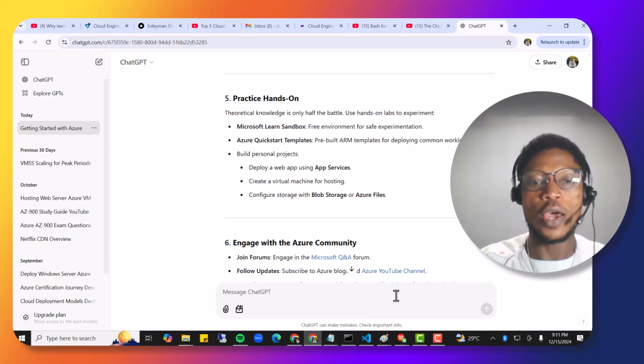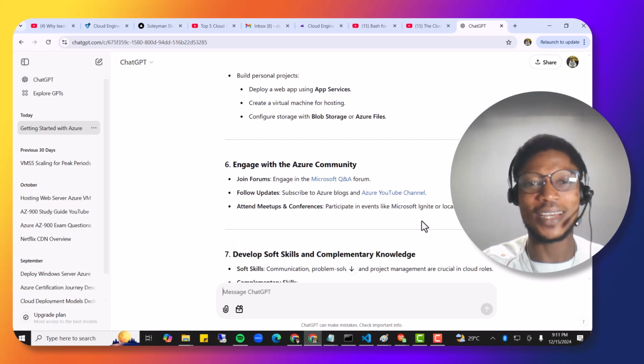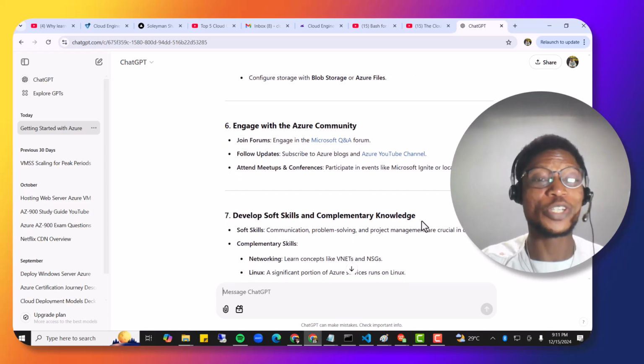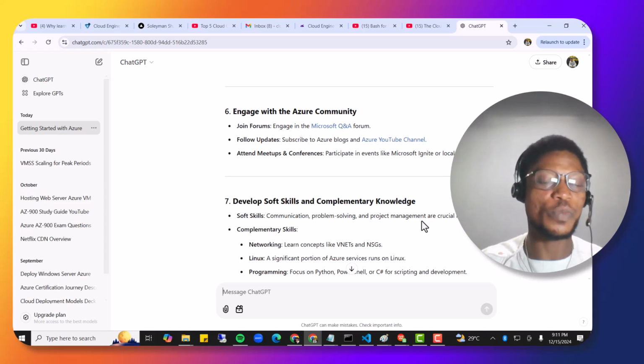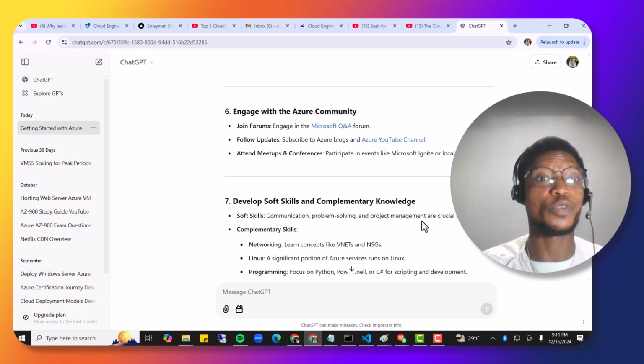And engage with the Azure community. I think this cannot be overemphasized. You just need to engage in the community. There are many Azure communities. Like I think there's AWS Community Builder, right? A lot of people go for that event. There's also the Azure community from Unilag, and there are some organizations as well that kind of bring Azure into place.